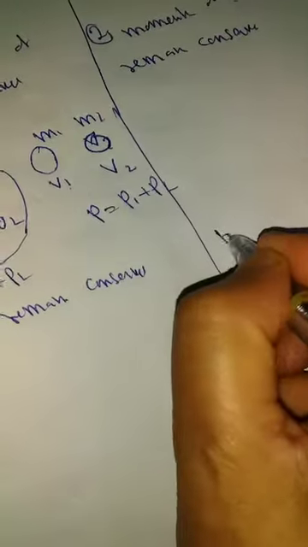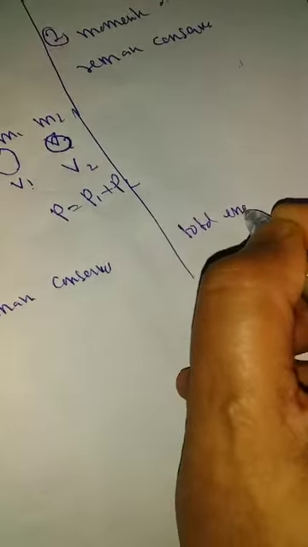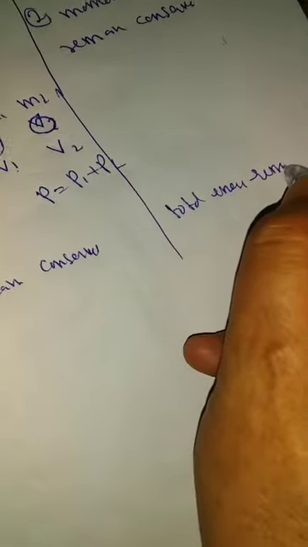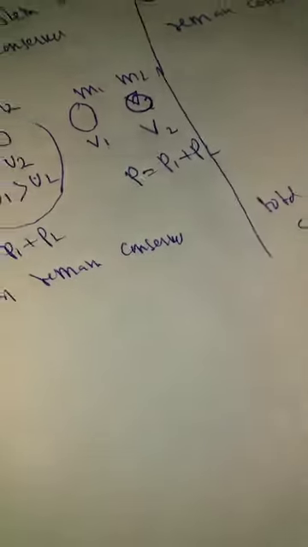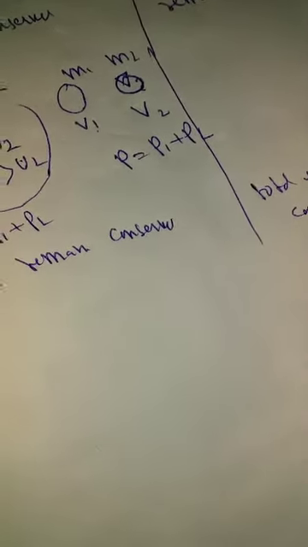Here also total energy remains conserved. Total energy is not kinetic energy. Total energy is the sum of kinetic energy, potential energy, heat energy, sound energy, all types of energy. That is the total energy.